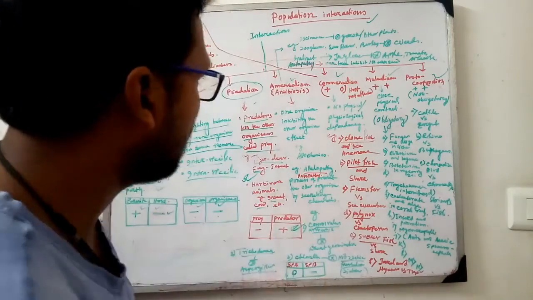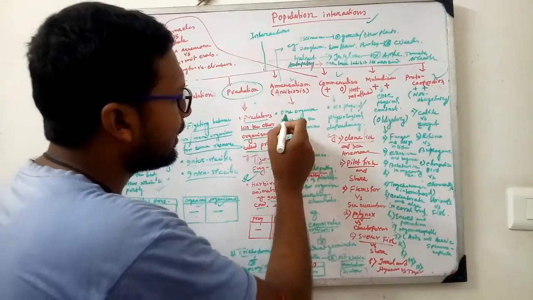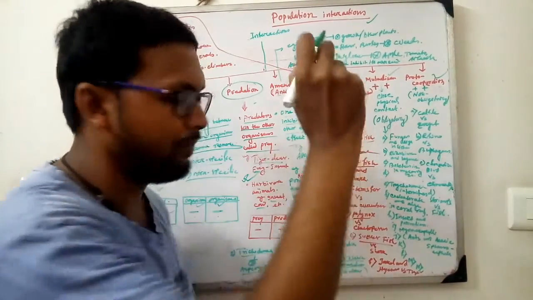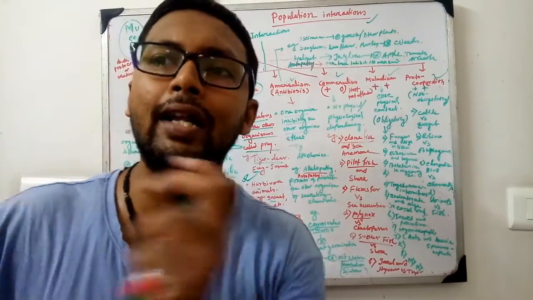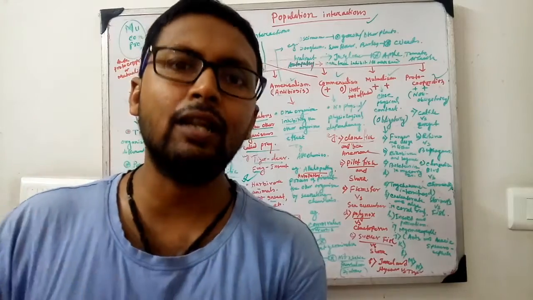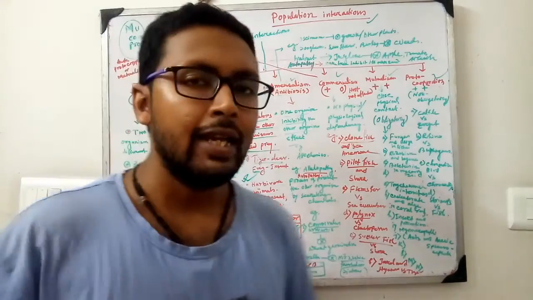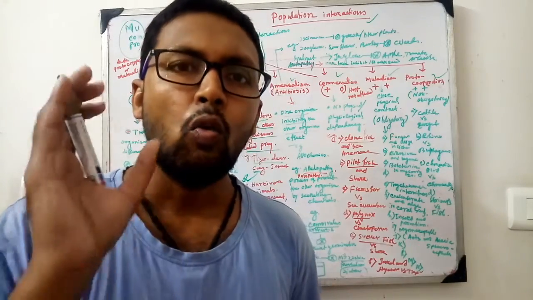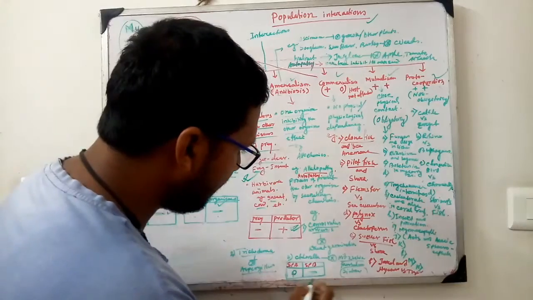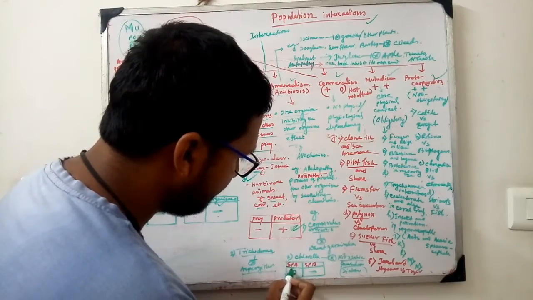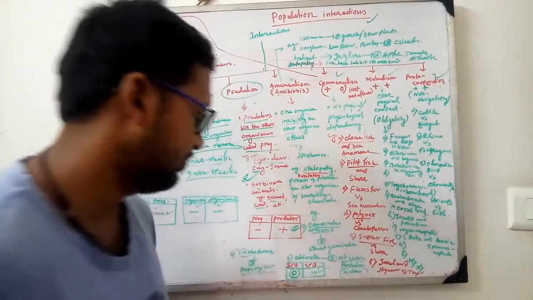So this is very important, amensalism, antibiosis, where one organism inhibits the other organism's growth. One organism releases a chemical substance so that other organisms can't grow or escape. So this is called amensalism. In amensalism, one is unaffected and another is harmed.